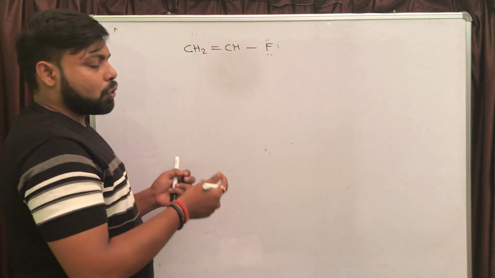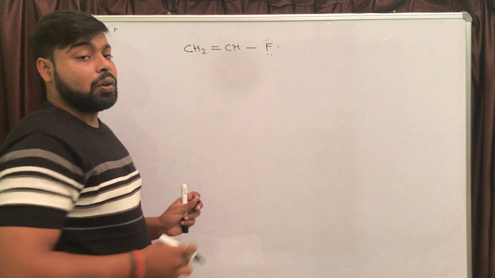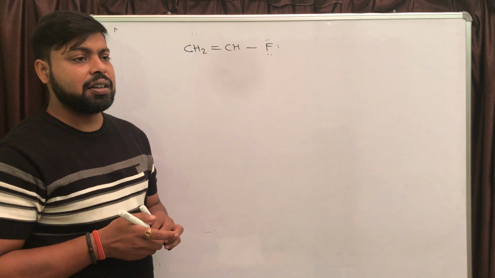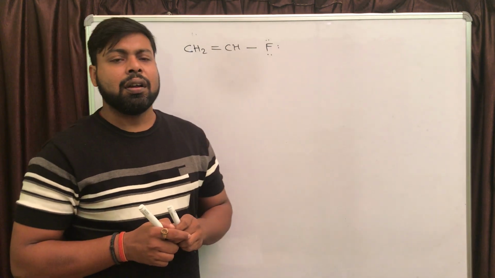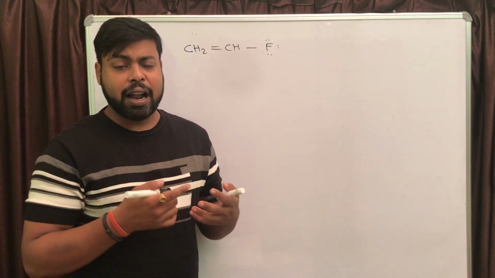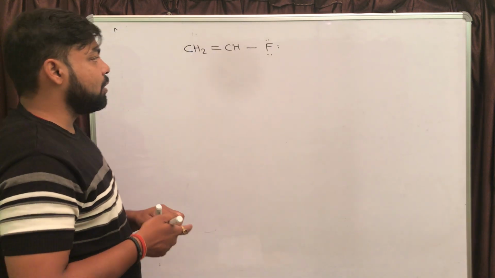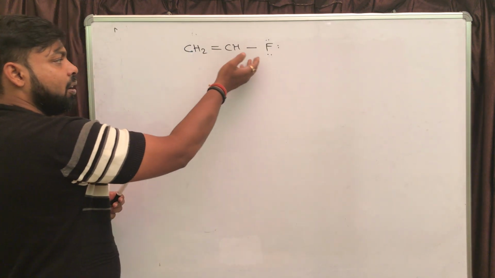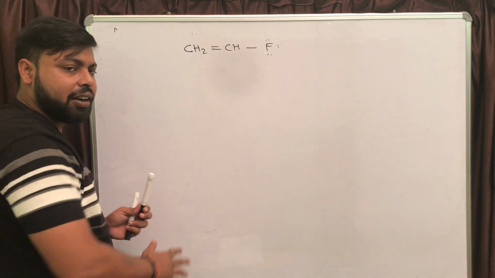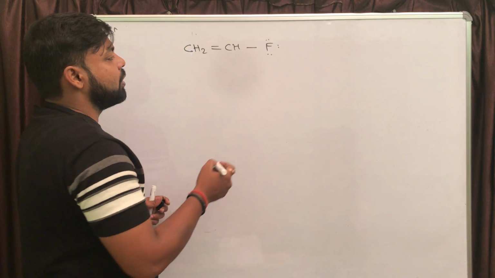Now if you show resonance here, what is going to happen? The flow of electron will take place from higher electron density to lower electron density, and the order of electron density is: most electron density where an atom is carrying negative charge, then lone pair, then pi bond. So fluorine has a lone pair, it is the more electron dense side. Definitely if this side has more electron density and the pi bond side has less, the flow of electron will take place from higher electron density to lower electron density.